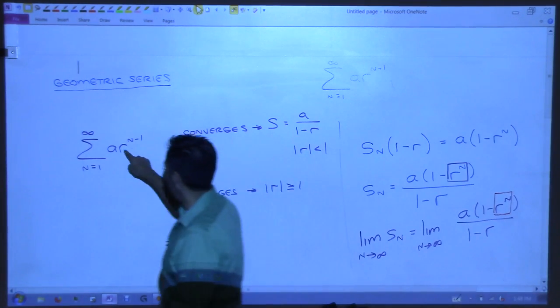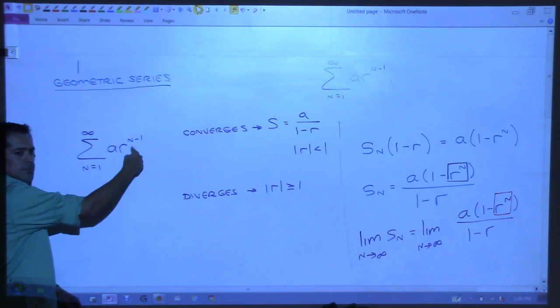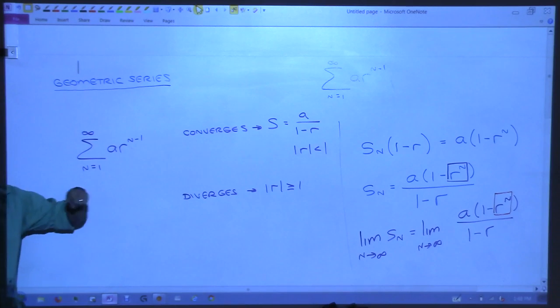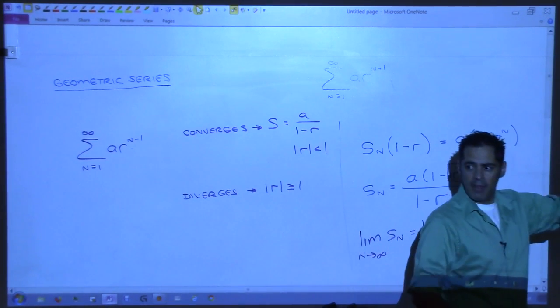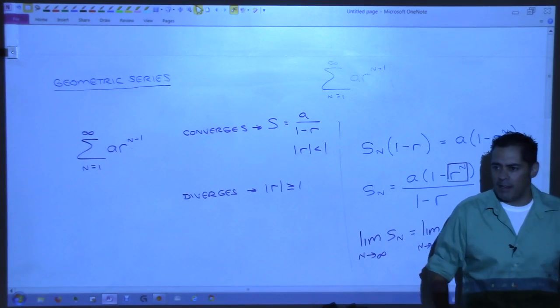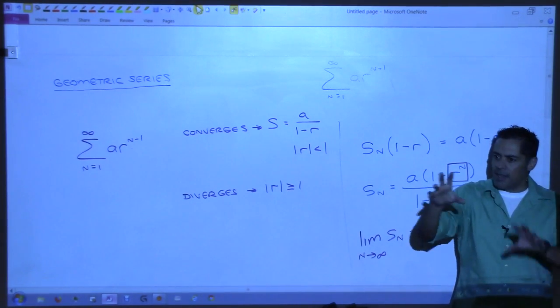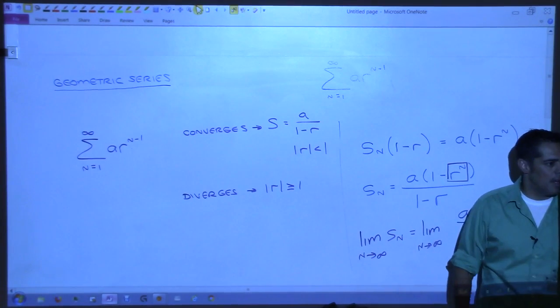What if this was 1 right here? What's 1 to any power? 1. So wouldn't this just be A? And so you'd be adding A plus A plus A plus A forever, right? And that would just get huge. It would be like adding the same number over and over forever. That number is not getting smaller, is it? It's just staying the same. So that would diverge.